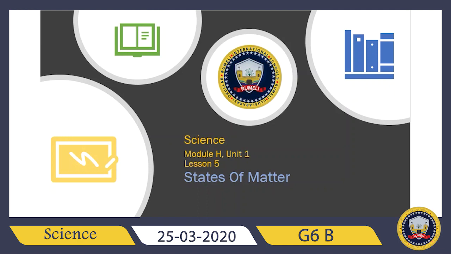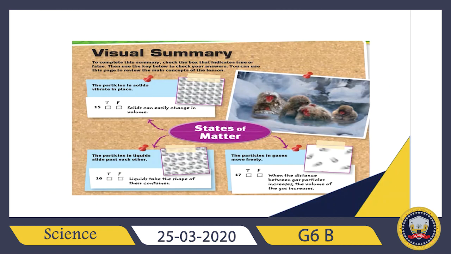Today inshallah we will continue our lesson about states of matter. Last time we said that all matter has three main states: solid, liquid, and gas. Actually, we are done with this lesson, but today we are just going to answer some questions from the lesson review. So let us start with the visual summary of our lesson.